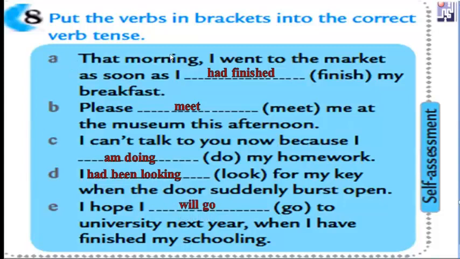Again, here in A we used had finished. In B we used met. In C we used am doing. In D had been looking. In E we used will go. They are very simple, dear students, but you have to just understand the tense and the sentence, and then you have to correct the verb according to the sentence very, very simply.